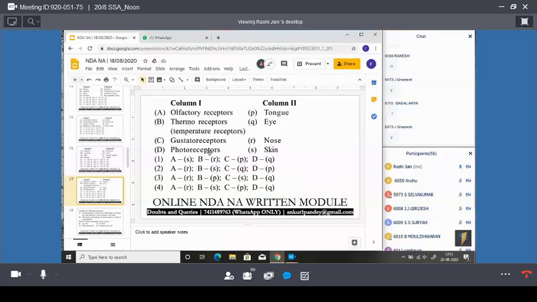Now my first statement is, we can detect the malfunctioning of the heart by EEG. Okay, this is the first statement. And the second statement is, sphygmomanometer is the instrument used for measuring blood pressure.